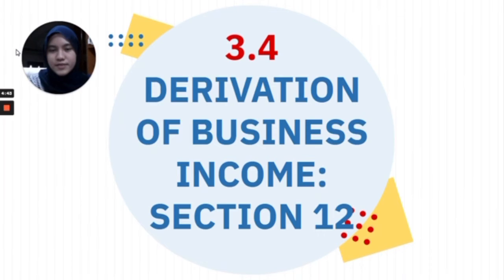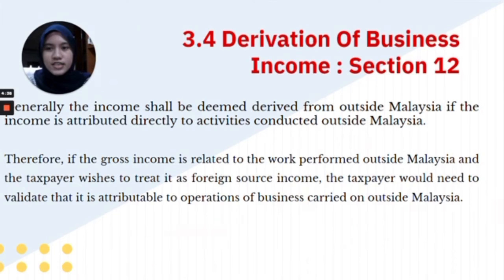Okay, now I will be explaining about the derivation of business income, Section 12. Generally, the income shall be deemed derived from outside Malaysia if the income is attributed directly to activities conducted outside Malaysia. Therefore, if the gross income is related to the work performed outside Malaysia and the taxpayer wishes to treat it as a foreign source income, the taxpayer would need to validate that it is attributable to operations of business carried on outside Malaysia, meaning there needs to be evidence to validate the operation of business.